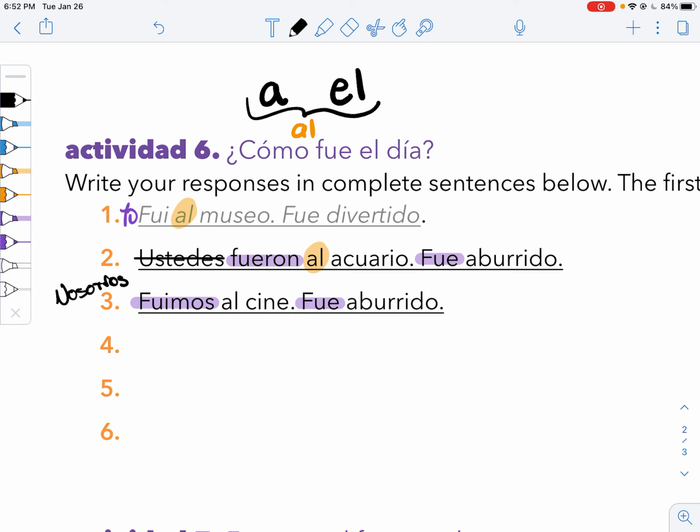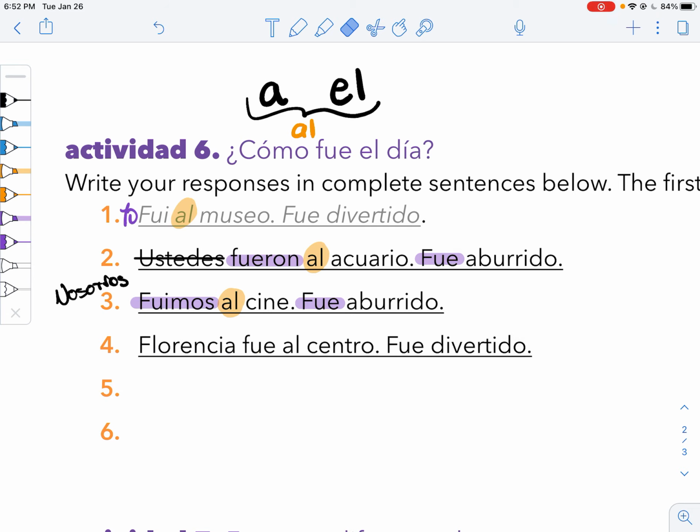You can have it if you want. Okay. Next. Oh yeah, and we still have our al. To go to the, a plus el becomes al. Okay, next. We have Florencia, centro, y bien. Florencia went downtown and it was awesome. So we say Florencia fue al centro. Again, we've got that al in there.